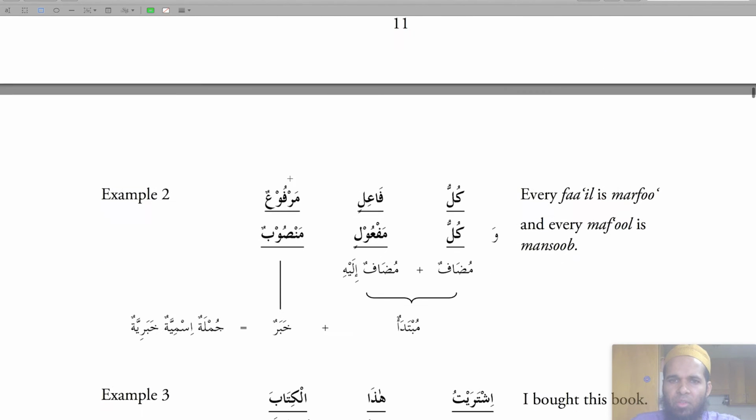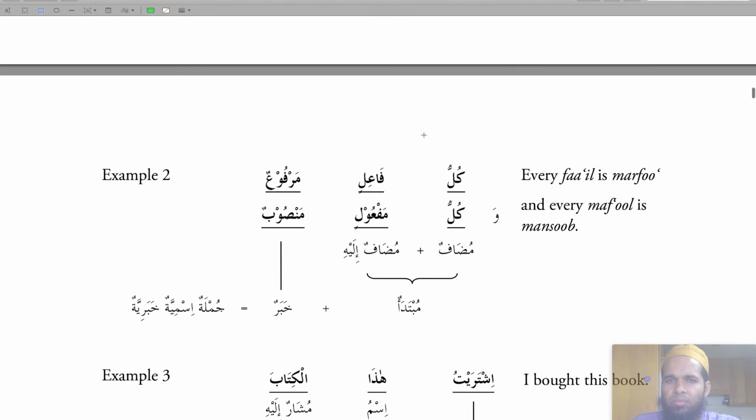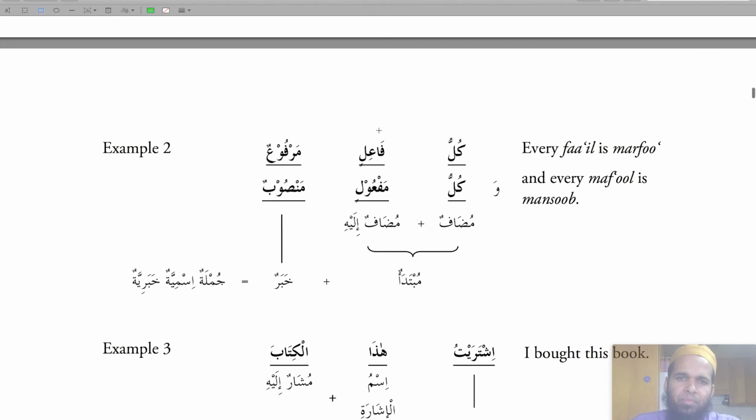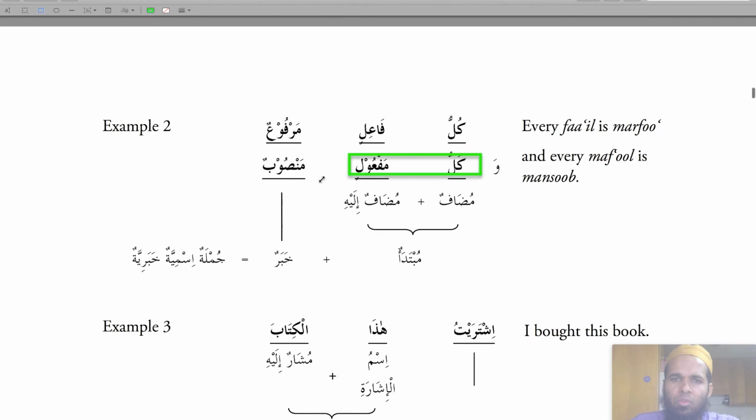Example two: kullu fa'ilin. Because of this amil, this is going to be majroor. So kullu fa'ilin marfu'un, every fa'il is marfu' in halat rafa. Kullu maf'ulin, again because of kullu, it's getting the majroor halat, the kasras, mudaf and mudaf ilayh.